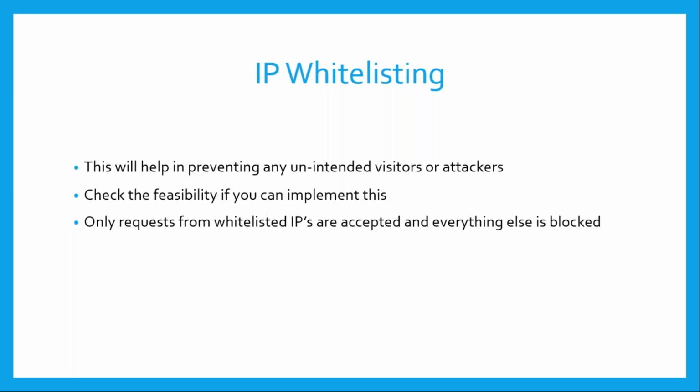So first and foremost, let's talk about IP whitelisting. LeadSquared has this option of whitelisting the IPs. So if you wish to restrict access only to trusted IP addresses, you can use this feature of IP whitelisting. Add only the IP addresses that you trust, maybe your office IP addresses, and restrict users through VPN, or maybe other sets of IP addresses that you think are absolutely necessary. This will basically avoid any potential hackers or attackers from accessing your environment, right?